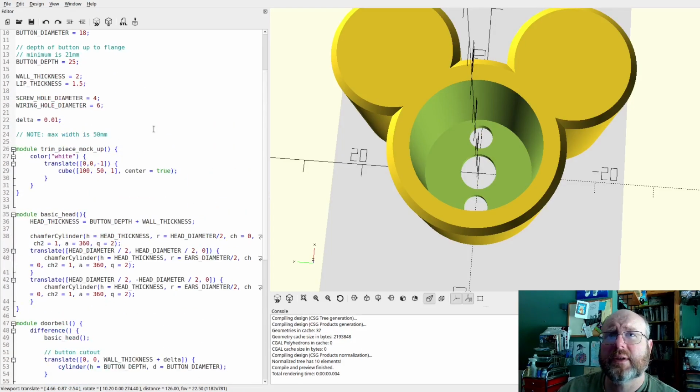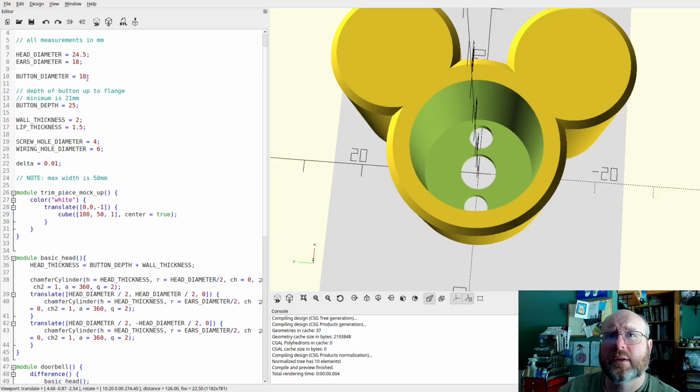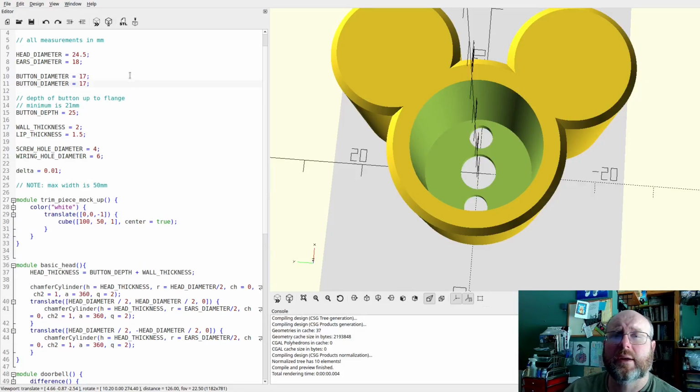So this button diameter should be 17. And then the spring part, without compressing it, should be 18. I was catching on the lip as I was doing it. So button diameter is 17, and button relief? We'll call it spring diameter is 18.